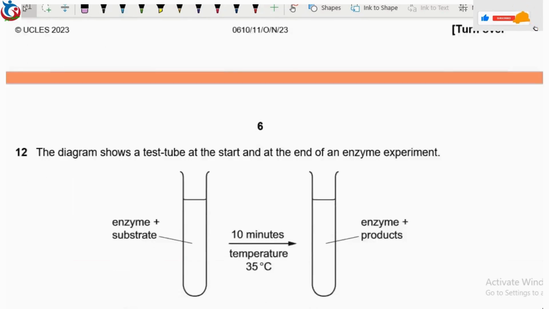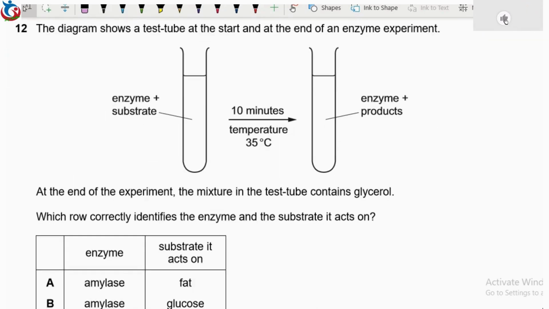Question 12 says that the diagram shows a test tube at the start and at the end of an enzyme experiment. So we have a test tube with enzyme and substrate, and we have the product and enzyme. At the end of the experiment, the mixture in the test tube contains glycerol. So we have glycerol as a product here.